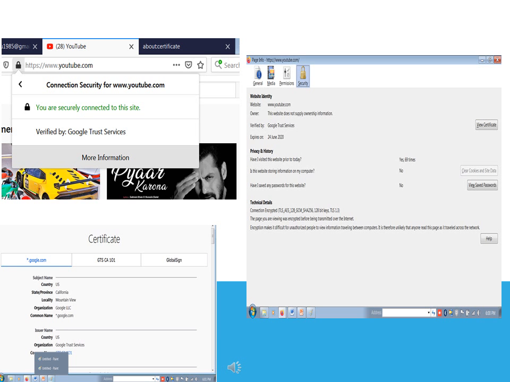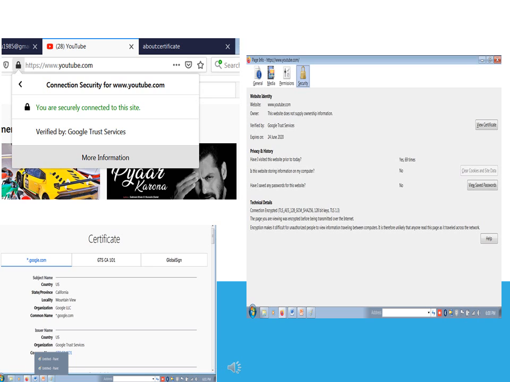Now if you want to see this practically, open some web page. At the web page you can see a lock. Click on the lock button. There you will see more information. Click on more information. After clicking it, you will get a page which will contain digital certificate information.